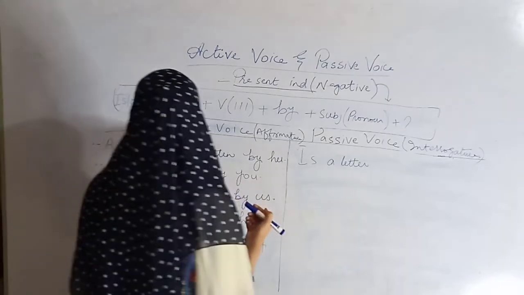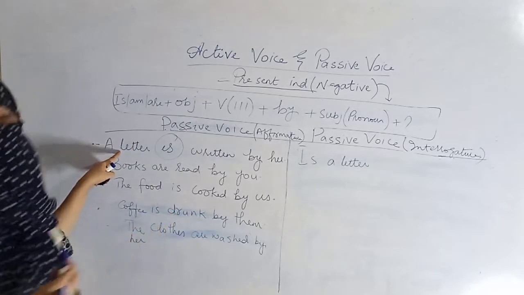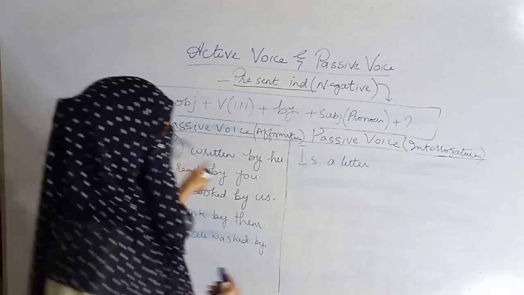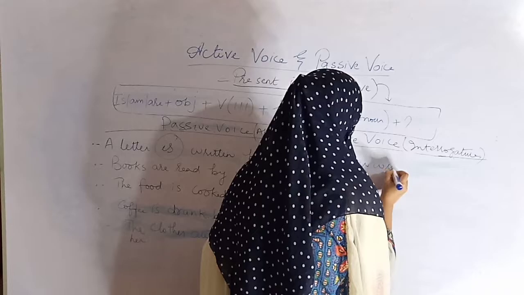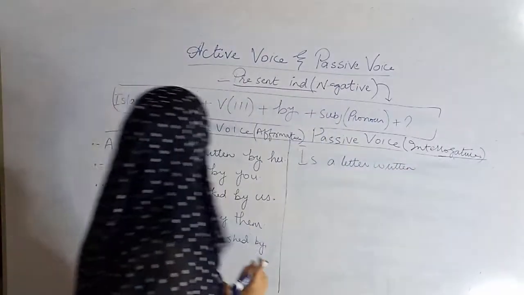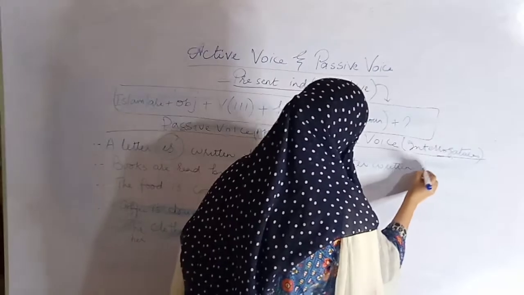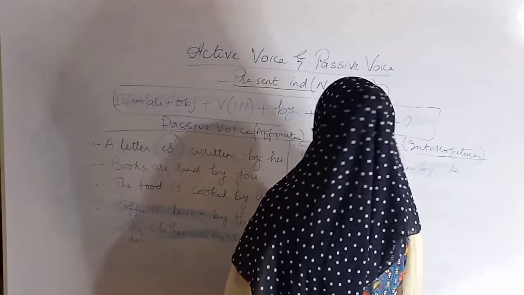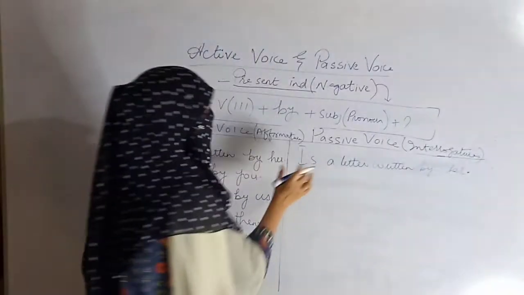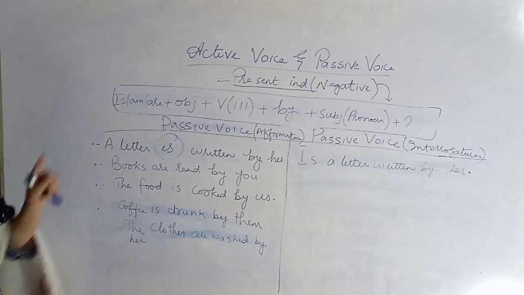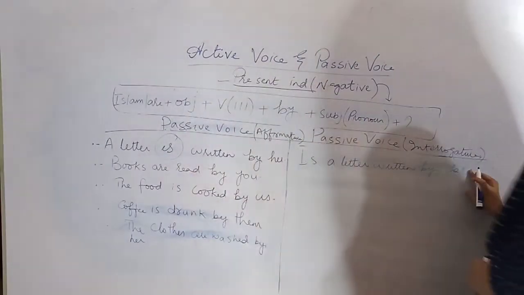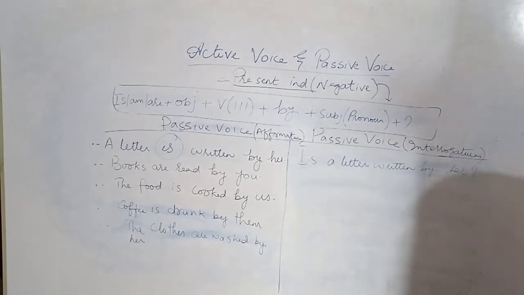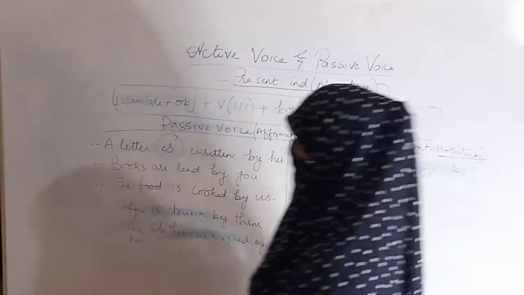So is, then after this the object, and our object is a letter. Then the verb third form will remain the same: is a letter written by her. No other change took place here, only you have inserted the helping verb first, and at the last you will not apply a full stop, you have to insert an interrogative mark because this is an interrogative sentence. Alright, I hope you understood it.